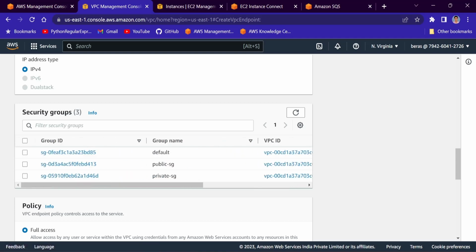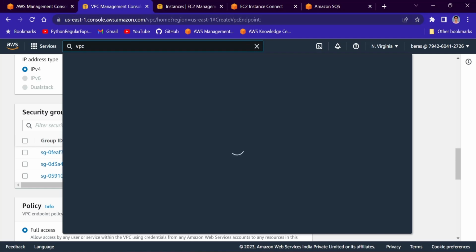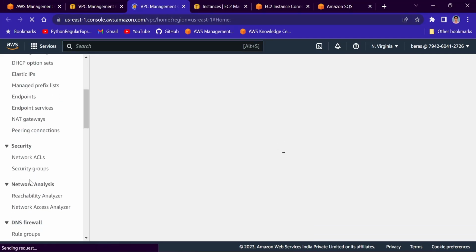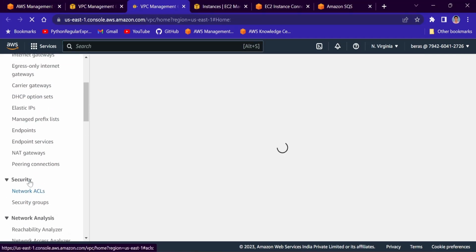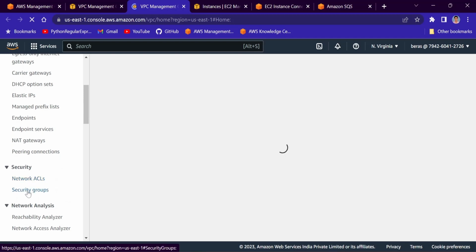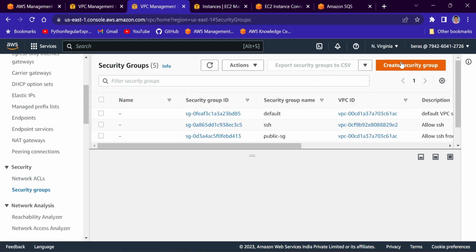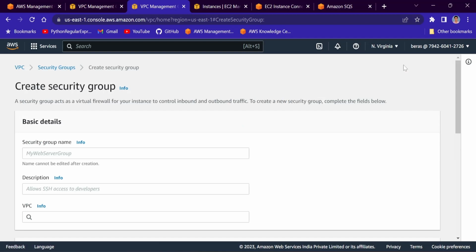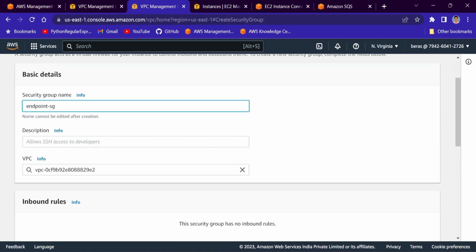So for that, what we can do, we can go to VPC again. Now I will go to security group. Now I will click on create security group, and this will be endpoint SG.